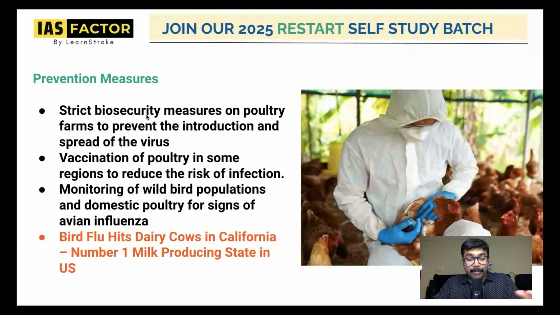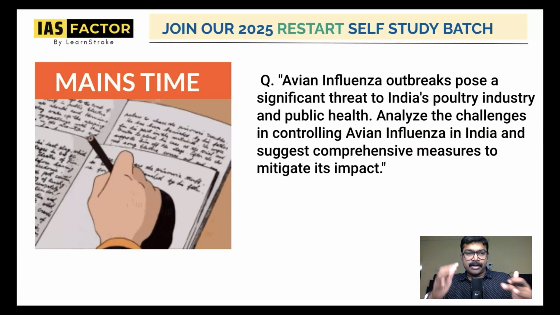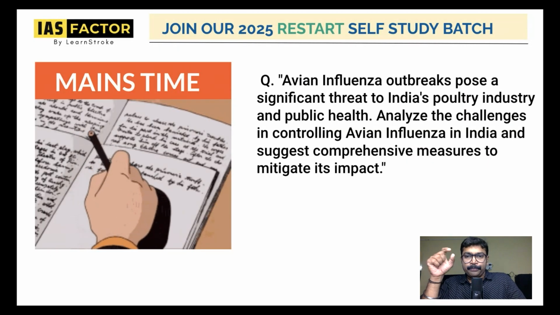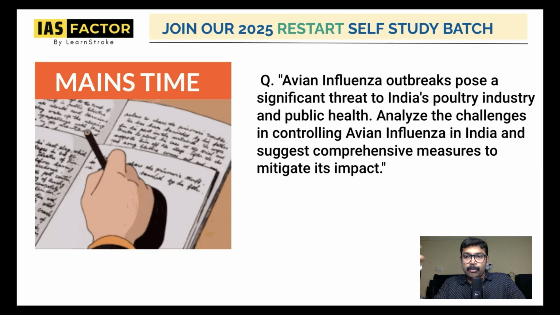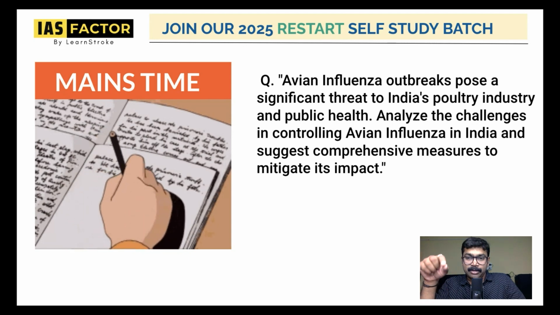And what are some of the prevention measures that should be brought in? And what are some of the animals and birds which can get this? So this is about avian influenza from current affairs. Take this question also: avian influenza outbreaks pose a significant threat to India's poultry industry and public health.